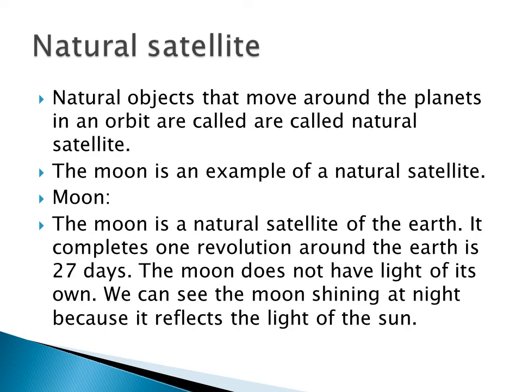First we will see about the natural satellite. Natural objects that move around the planets in an orbit are called natural satellites.